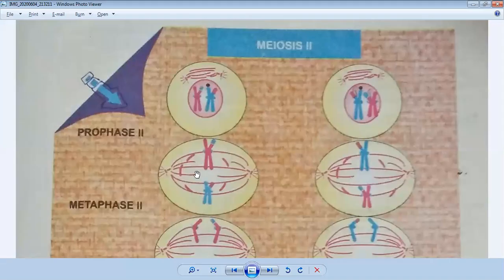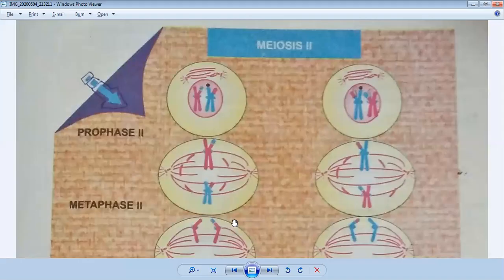And you can see in the center the metaphase plate is going to break, and they exchange their position. You can see in the diagram, pink and blue are exchanging their position through the spindle fibers. They will change their position, and then they will enter the next stage, which is called anaphase 2.